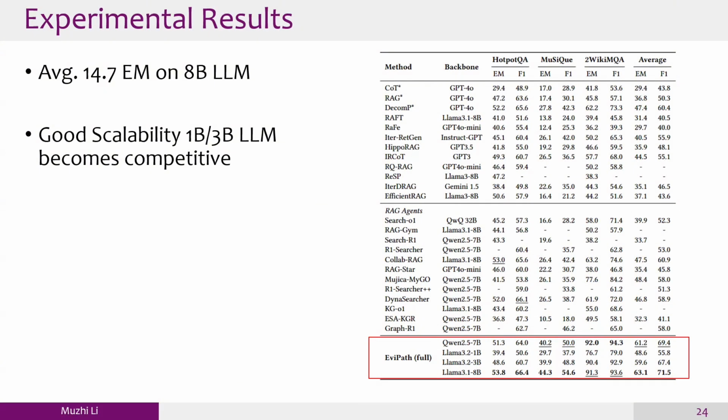From the experimental results, we found that if we use our synthetic trajectories to train an 8B backbone LM, and we use this LM to build up an agent, we can have a double-digit absolute performance improvement in terms of exact match. We also find a strong scaling effect. Even 1B and 3B models trained on our synthetic trajectories can become competitive. It shows that high-quality synthetic trajectories can offset the limitation of model size.